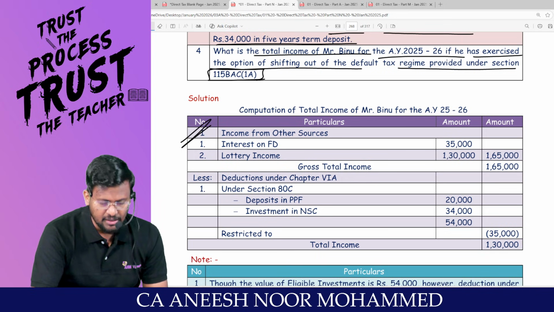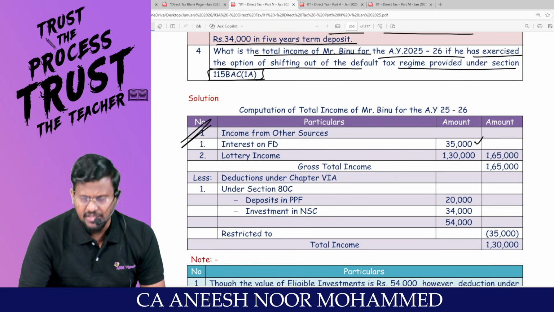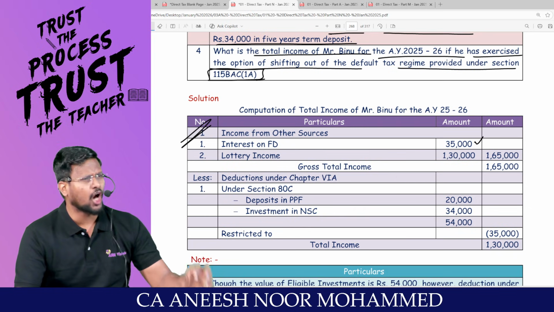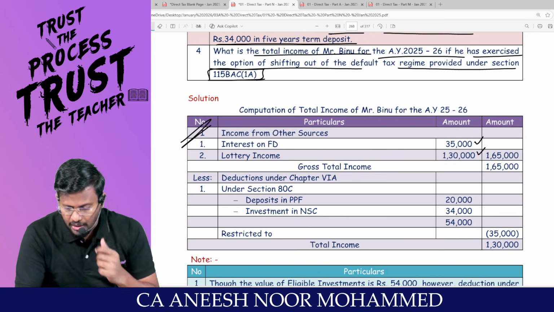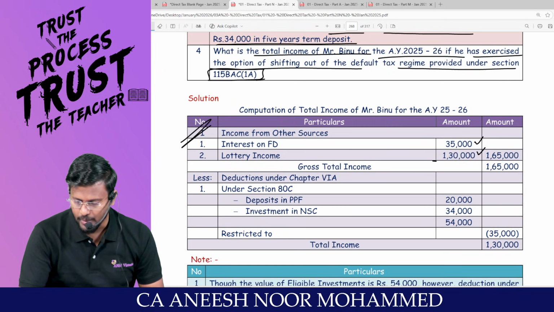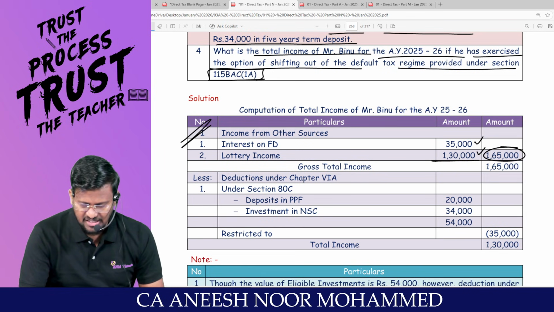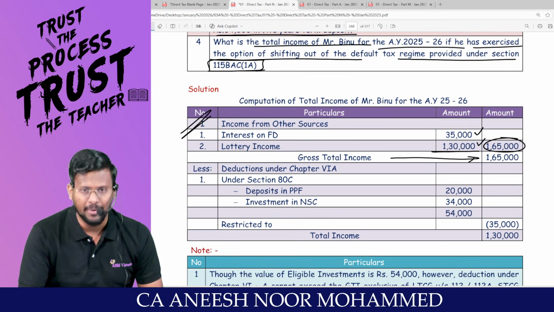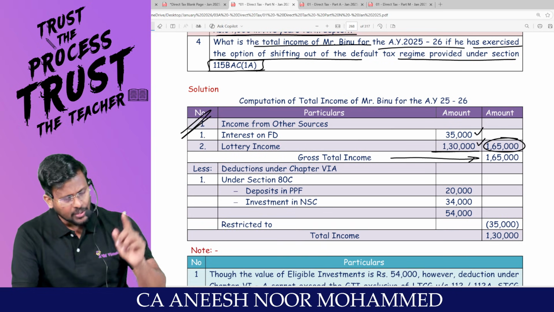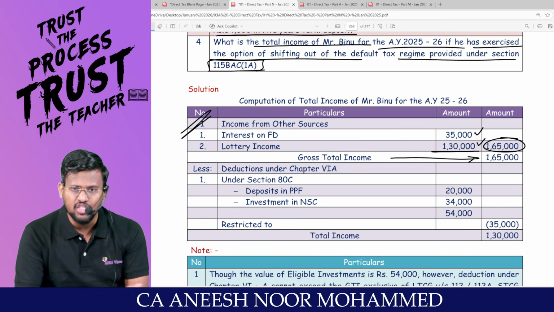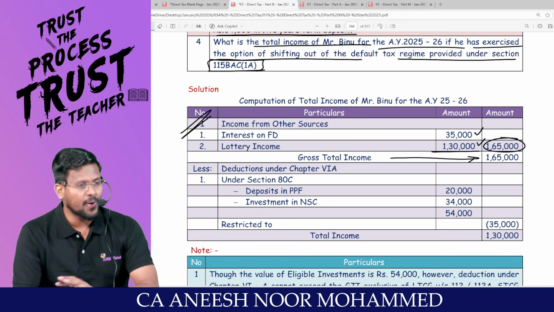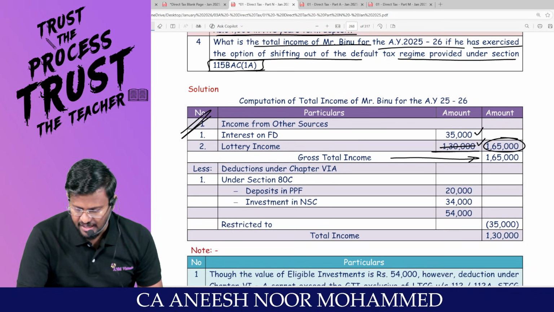Sir, come on, man. Income from other sources. Interest on FD is how much? 35,000, which is normal IFOS income. Lottery income is 1,30,000, which is casual income. That means your total income under the head IFOS is 1,65,000, the gross total income. Am I right? Since the gross total income includes income ineligible for Chapter 6A, you are not entitled to claim Chapter 6A against this 1,30,000.